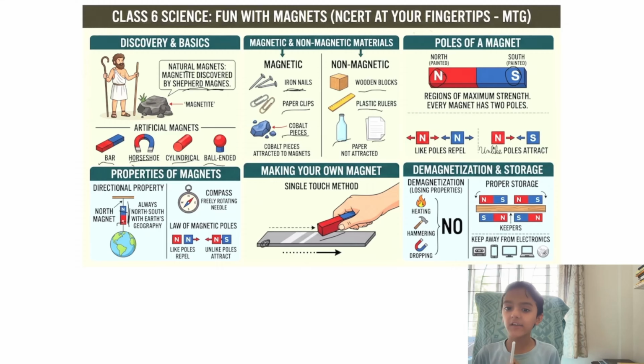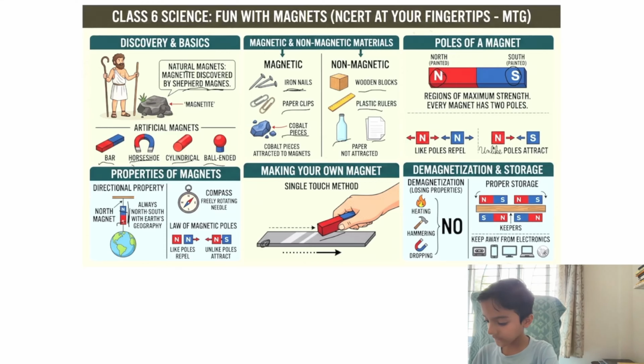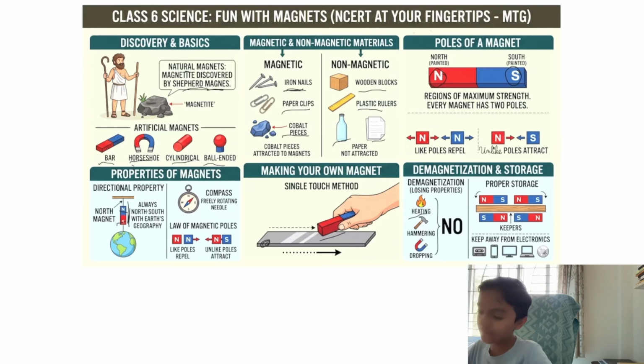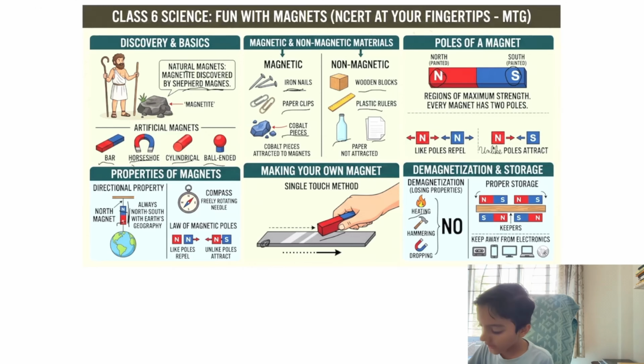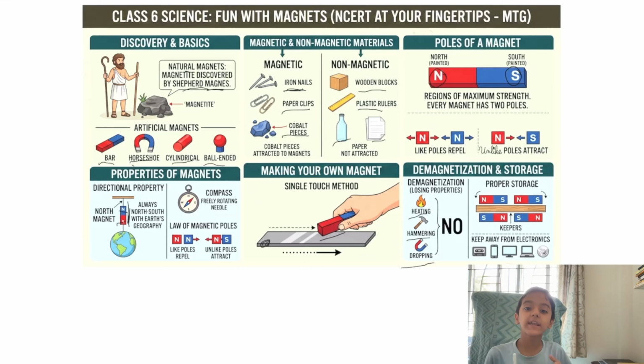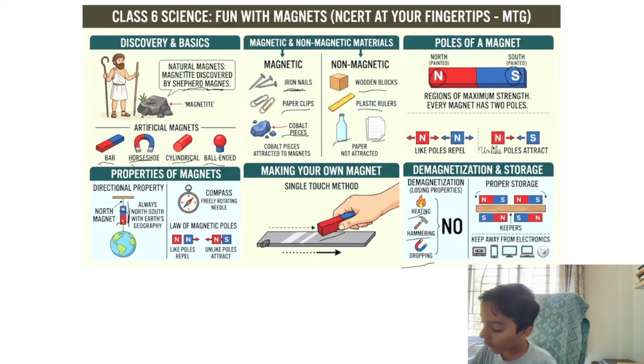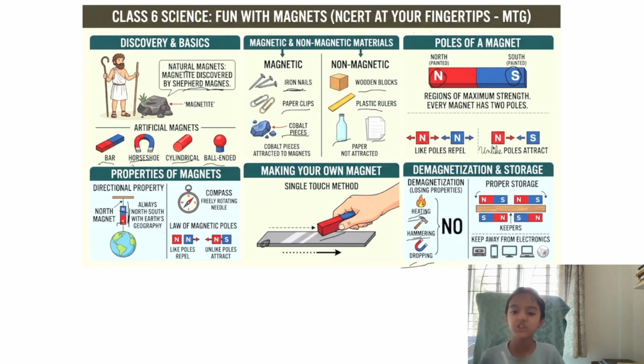The demagnetization methods are, first method is heating. When we heat a magnet, it loses its properties. That means demagnetization happens in the magnet. Then hammering also causes it. And when we drop a magnet from a certain height, the magnet also loses its properties. That means it demagnetizes. So we should avoid these methods. If we do these accidentally or intentionally, the magnet will lose its properties. That means it will demagnetize.